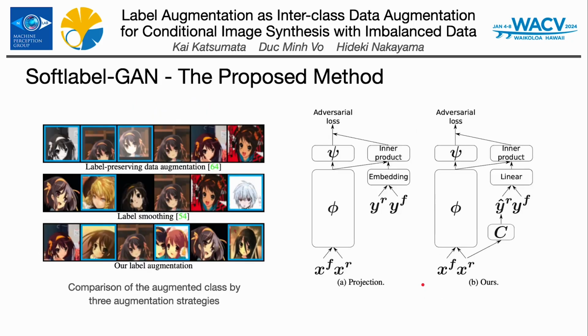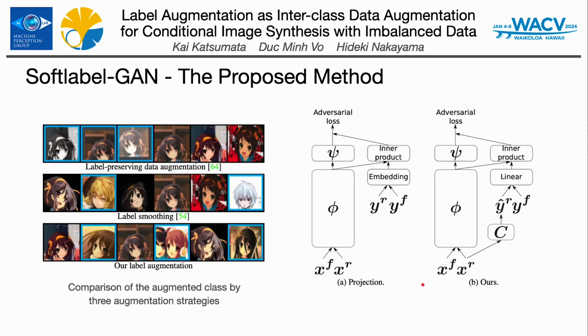Having understood the challenges posed by imbalanced datasets, let's now turn to our proposed solution. At the heart of Soft Label GAN is the concept of label augmentation. Unlike traditional data augmentation that alters the input images, label augmentation manipulates the labels associated with the data. This technique involves creating soft labels that are a mixture of existing label classes, thereby enriching the diversity of the training data without physically altering it.